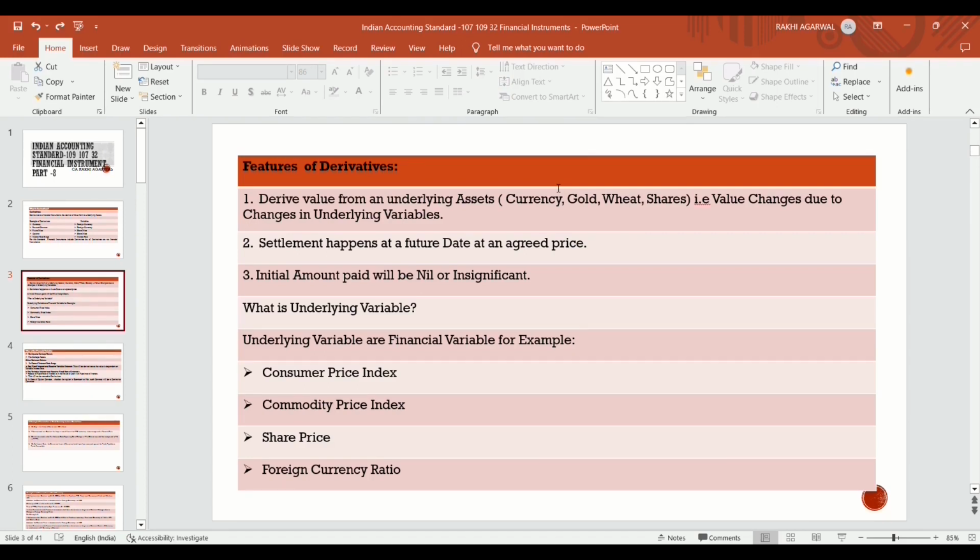What are underlying variables? Underlying variables are financial variables. For example, there may be a change in the consumer price index, a change in the commodity price index, a change in the share price index, or a change in the foreign currency ratio. So these are the variables. If these variables change, it affects the currency, the commodity, the share price, the gold. So whatever the indexes are, if the indexes change, it will affect the asset.